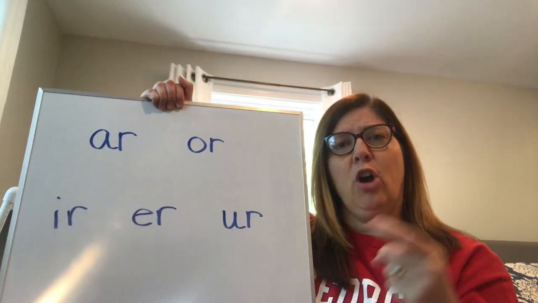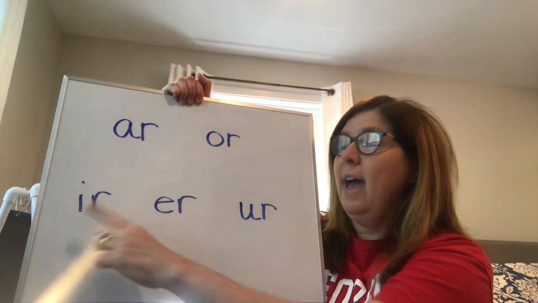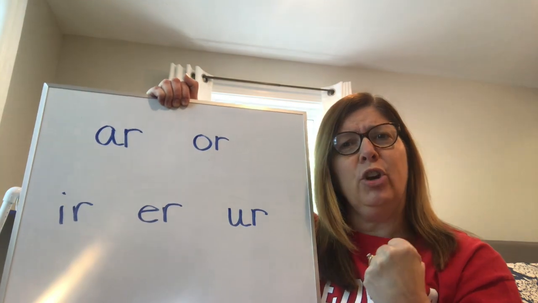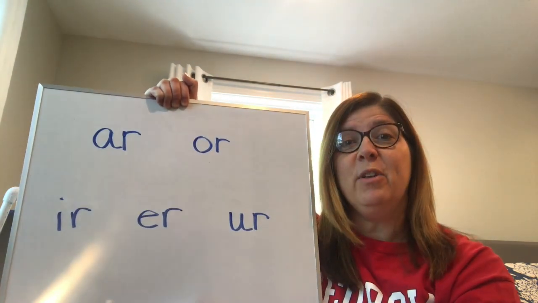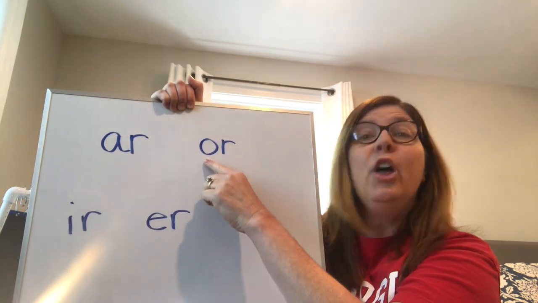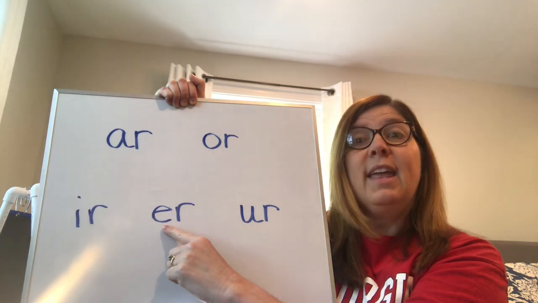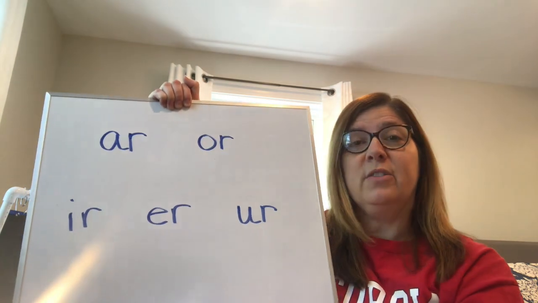AR says R. OR says or. IR says ER says UR says. Okay, try to say them with me. You'll see where I point. OR says or. ER says UR says.